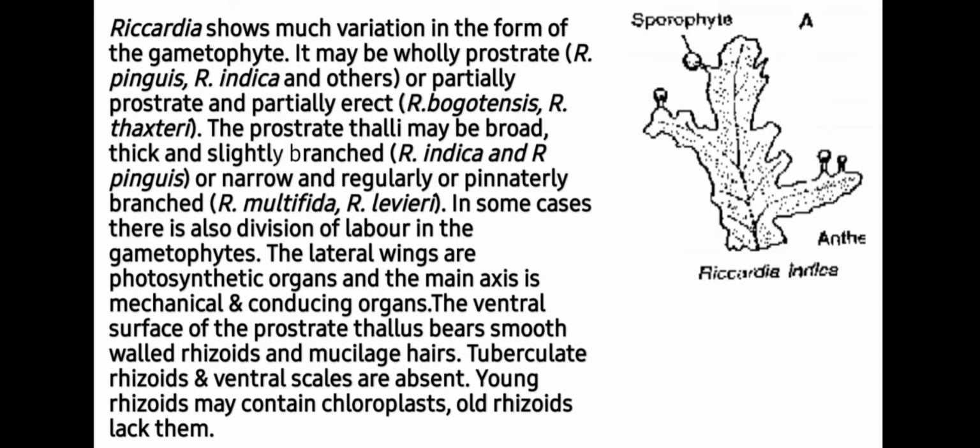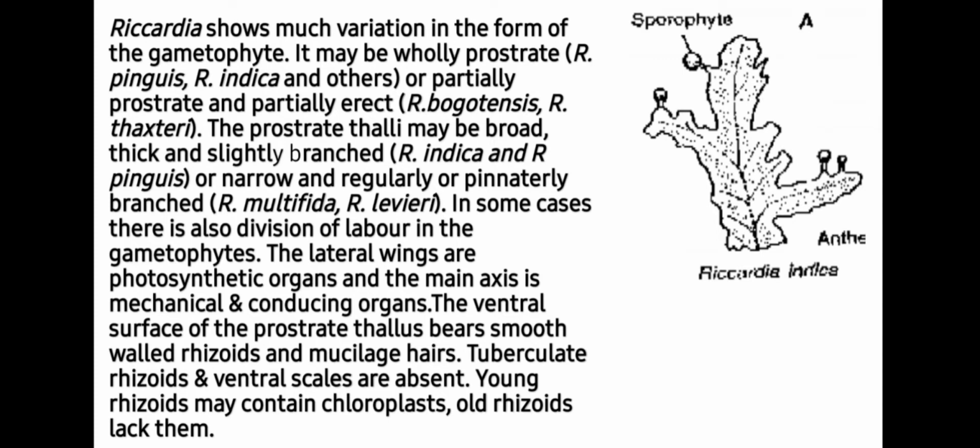Further, the prostrate thallus may be broad, thick and slightly branched, examples are Riccardia indica and Riccardia pinguis. It may be narrow and regularly or pinnately branched, examples are Riccardia multifida and Riccardia levieri. So students, you can see there is a wide variation in the thallus and it varies from prostrate to erect and broad, thick, slightly branched to pinnately branched.